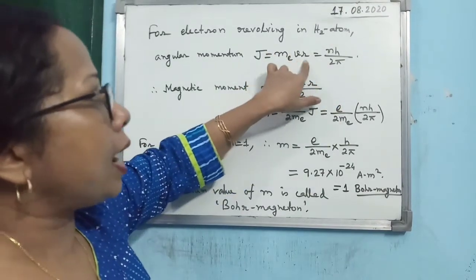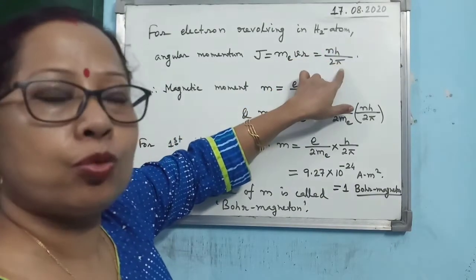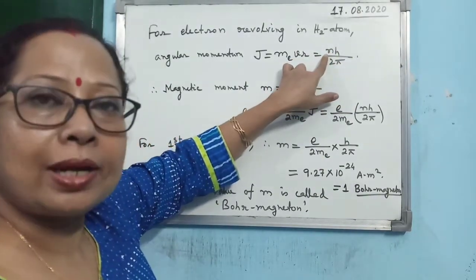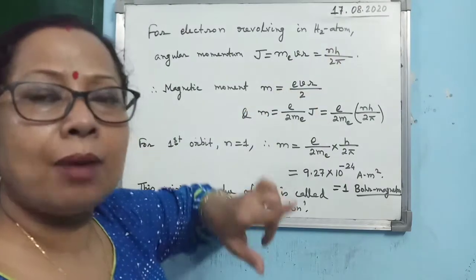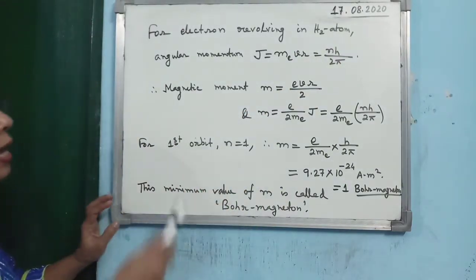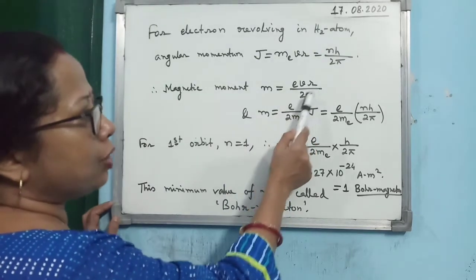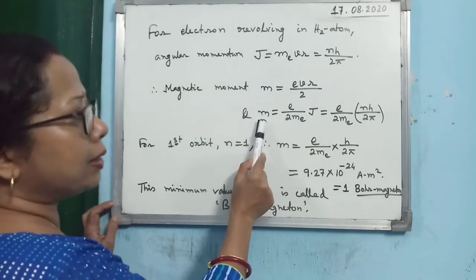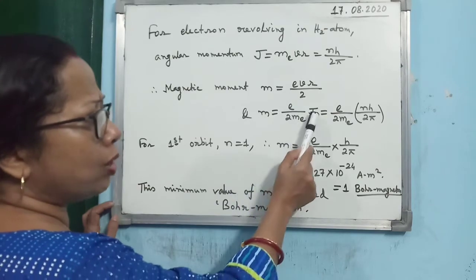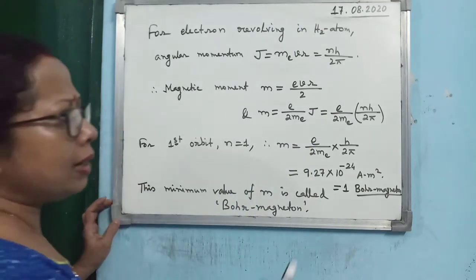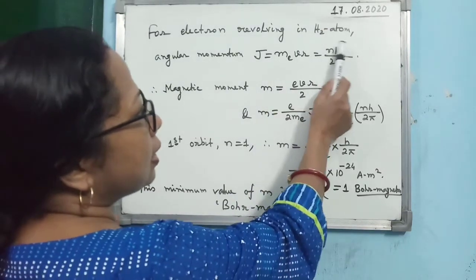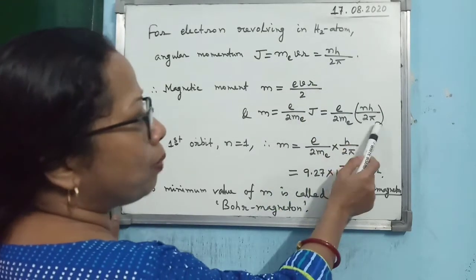Alright, m e v r is given by nh by 2 pi, where n is the principal quantum number and h is the Planck's constant. So, for magnetic moment, either you can use the formula e v r by 2, or you can write magnetic moment is e by 2 m_e into J. Just now we have done. So in place of J, you can write it as nh by 2 pi.